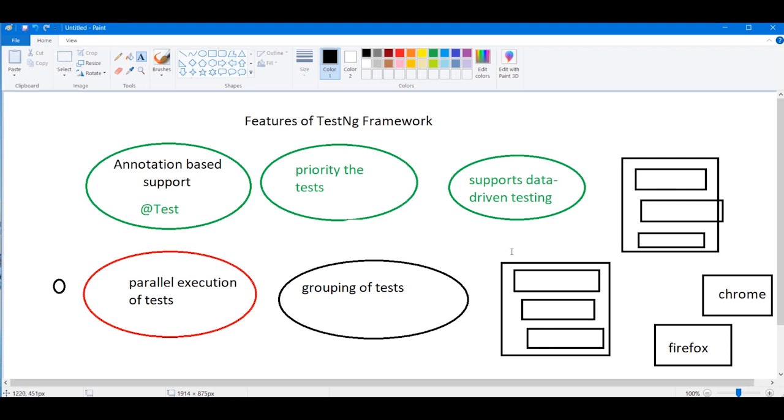These groups of test suites will execute in parallel on Chrome as well as on Firefox at the same point of time. Yes, guys, you can do it, with the help of drivers. It supports grouping of testing. This is a main advantage of TestNG.